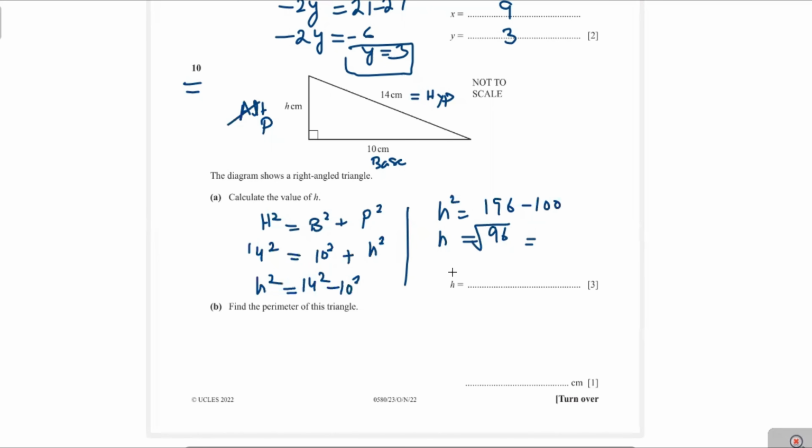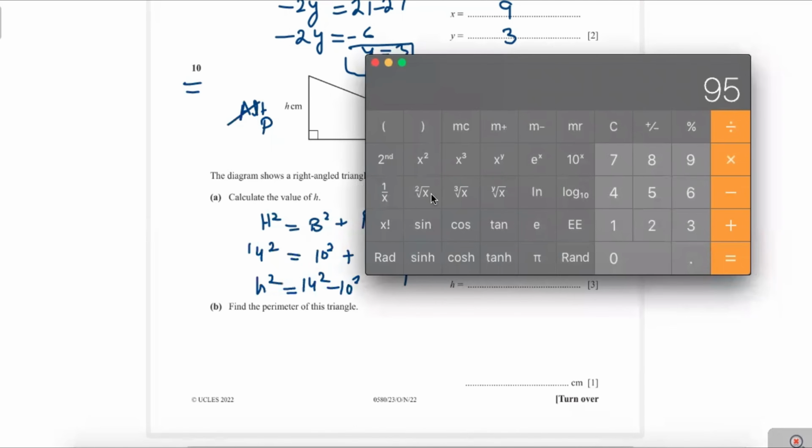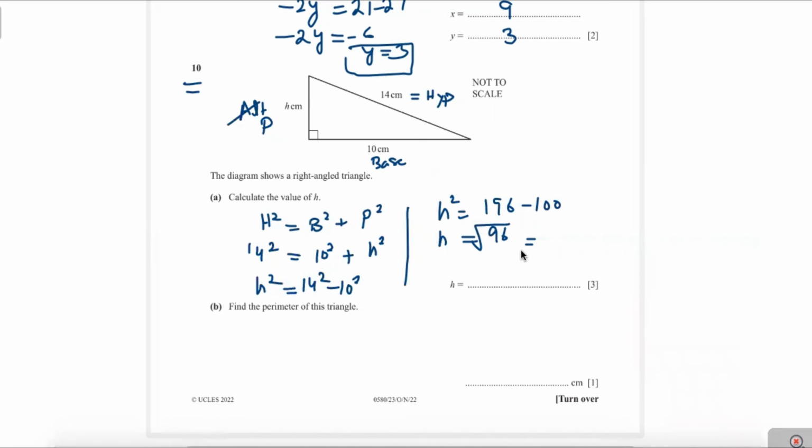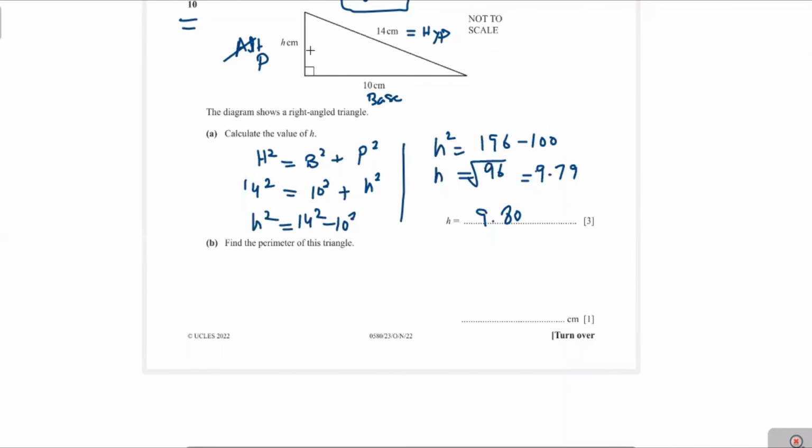And you will take the square root. Now the square root of 96 is equal to 9.79, and you can write 9.80 as the answer. For the perimeter of this triangle, the base length is 10, the height is 9.8, you can write 9.80, and the hypotenuse is 14. You will add all these lengths, and you can find the perimeter.